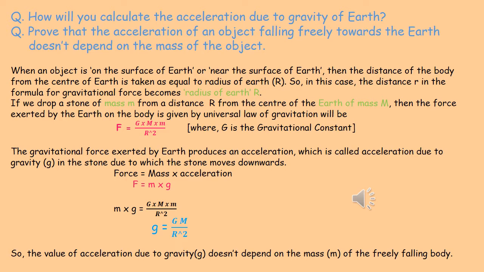So whatever be the mass of the object, the value of small g depends on the universal gravitational constant G, which is always constant, the mass of Earth, which is also constant, and the radius of Earth, which is also a constant quantity. So for a particular planet, the mass of the planet and the radius of the planet are constant, so the small g value for that planet is always constant.